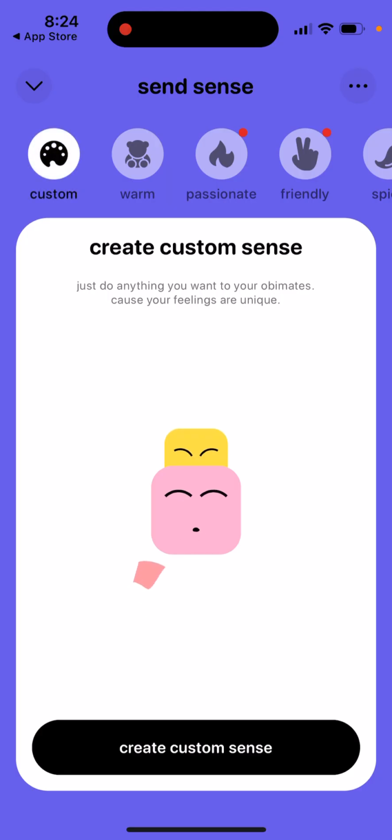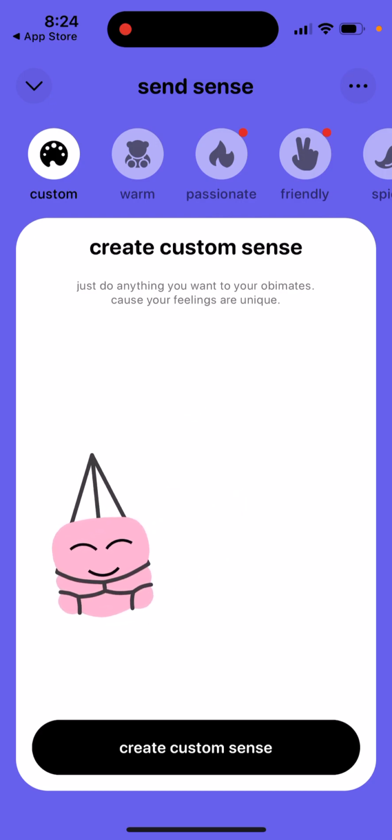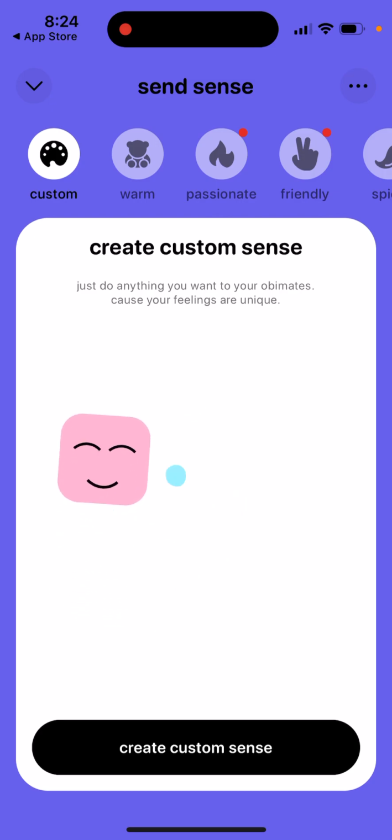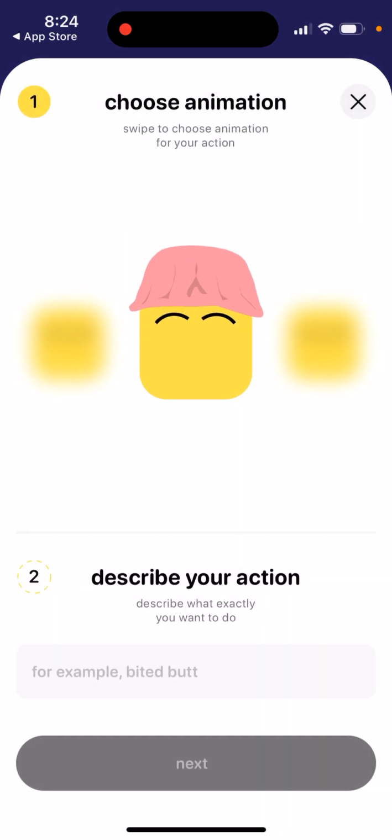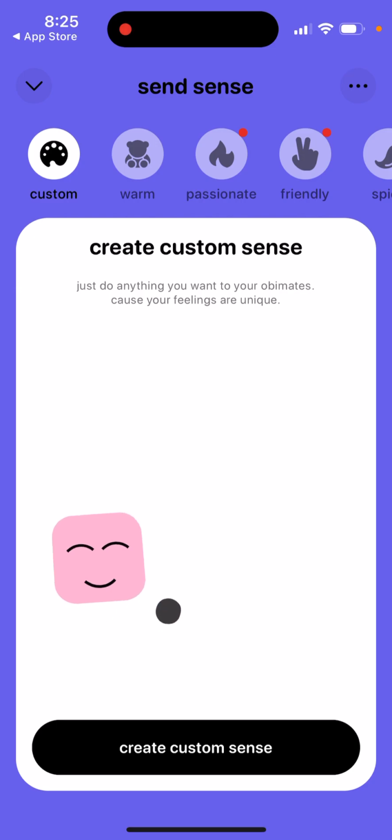If you're in premium mode, which is basically just like $2 per month or something like that, you can create a custom sense. You can just describe your action, choose your animation, and something like that.